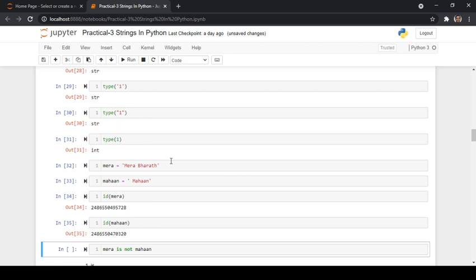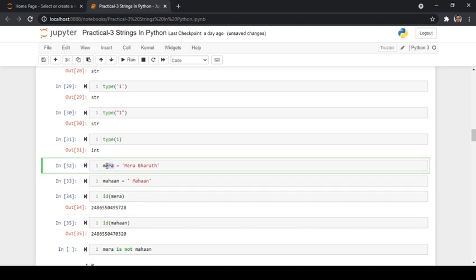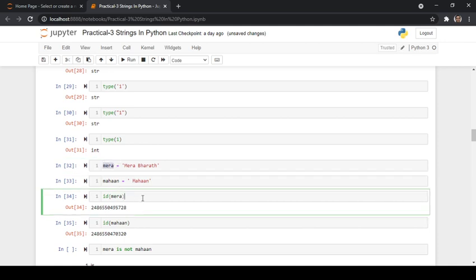It is known as a reserved memory location because whenever you create a variable, some memory is allocated to it, and that variable will be pointing to a memory location. Whenever you use the id function, it tells you which memory location this particular variable mera is pointing to.